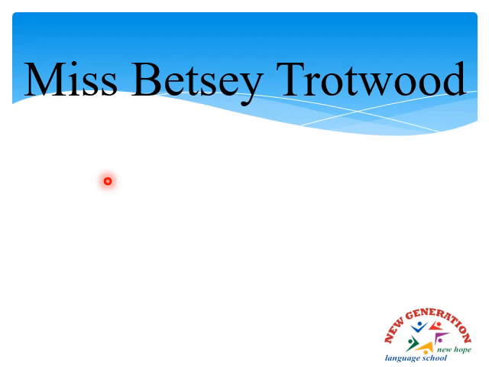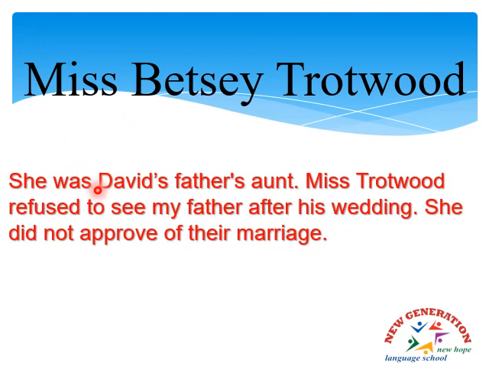Miss Patsy Trotwood, she was David's father's aunt, or you can say she was David's great aunt. Miss Trotwood refused to see his father after his wedding. Why? Because she didn't approve of their marriage. She didn't like a young girl to marry an old man like her nephew.